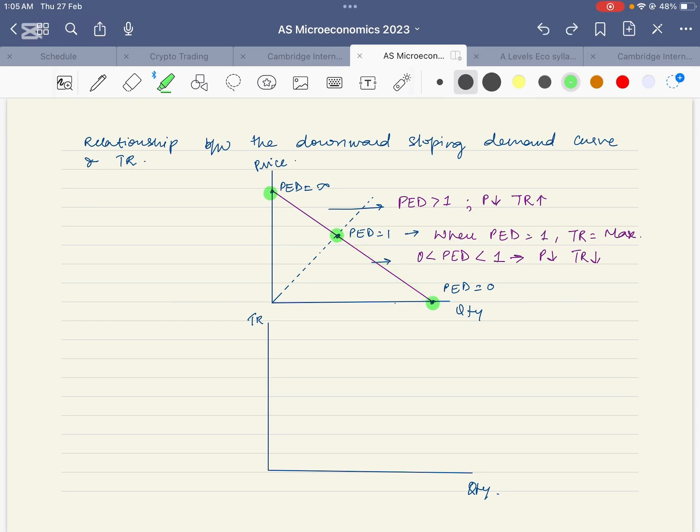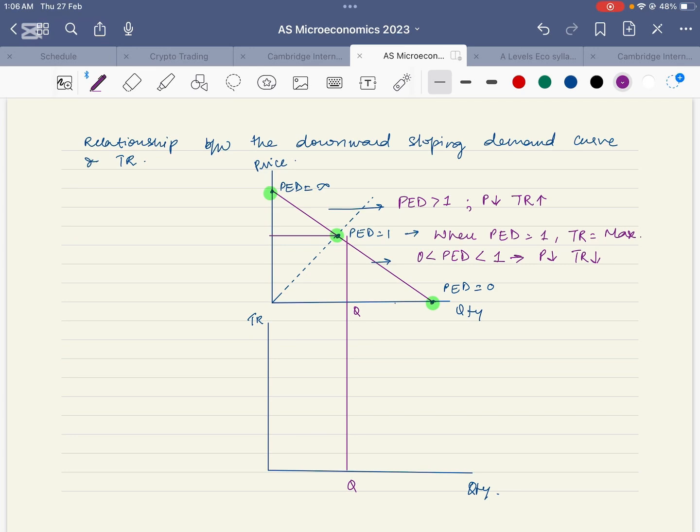So what happens? Let's mark this price. This is the price where there is unitary elasticity, and this is the quantity. So at this quantity and at this price, total revenue is maximum. Why is total revenue maximum?